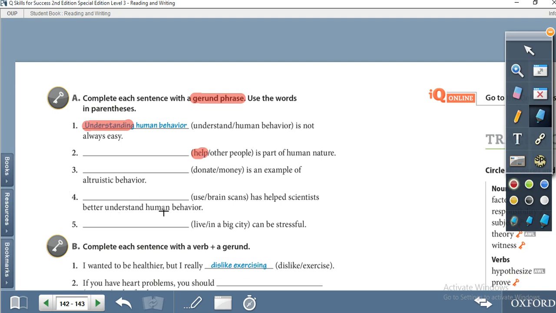The same applies to the rest of the sentences, 3, 4 and 5. Donate is a verb, so when there is an e at the end we drop the e and add ing. Same with use, we will not keep the last e, so using. We drop the e.